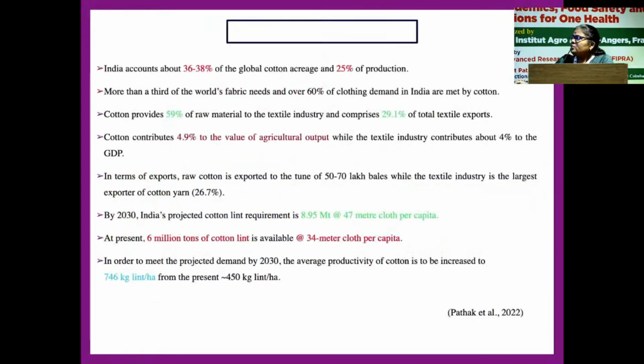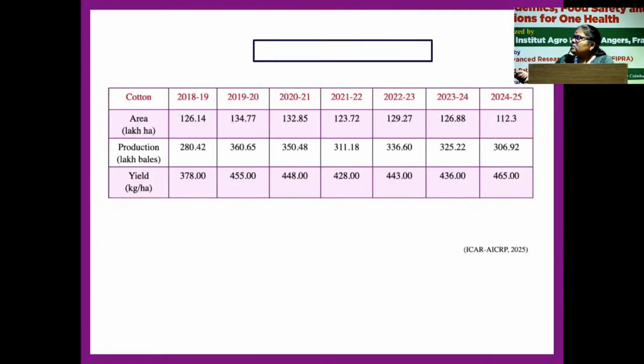It is a leading producer competing with China, and it supplies 65% of the cotton fiber used in the textile industry. This slide shows our target for 2030: to increase our productivity as well as production to 8.95 million tons, where at present we have 6 million tons. The productivity is very low compared to the global scenario. We have only 450 kg lint per hectare and have to increase it up to 746 kg, in order to meet our demand of 47 meters of cloth per capita. This is the target.